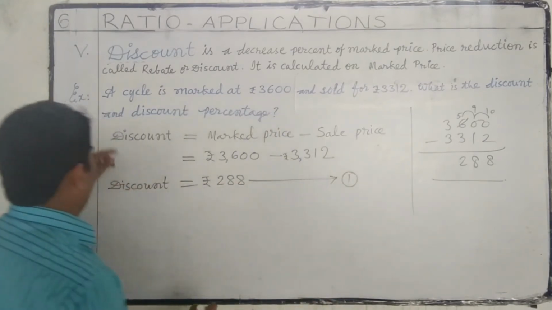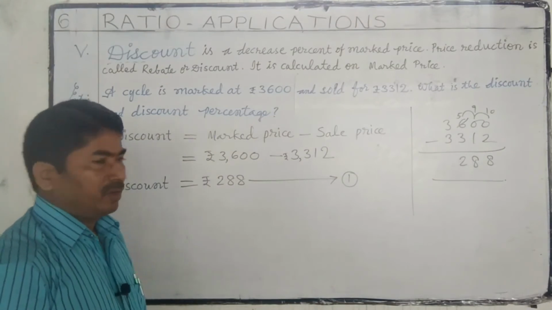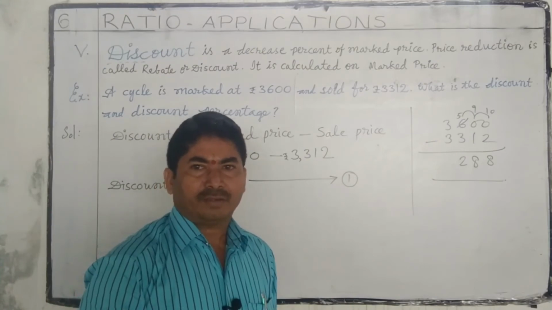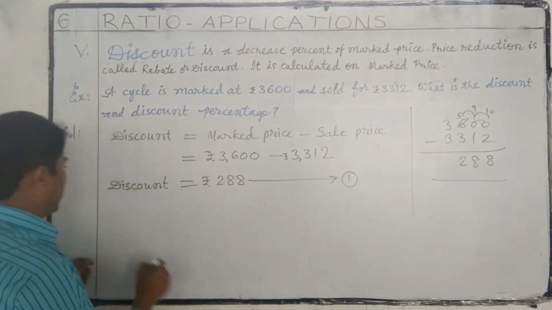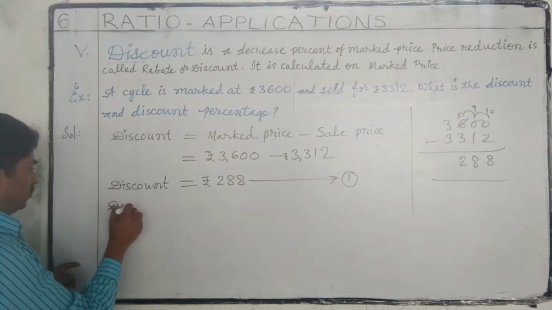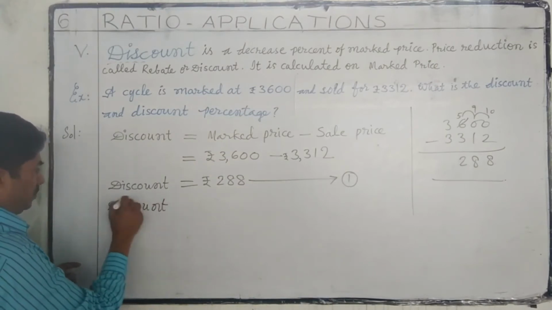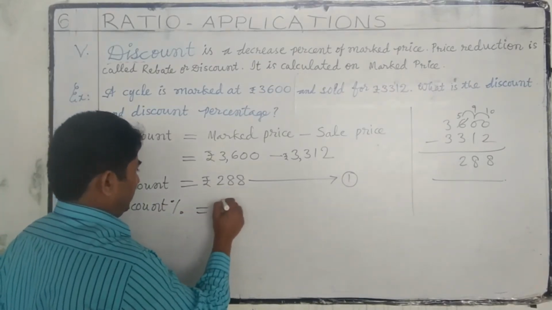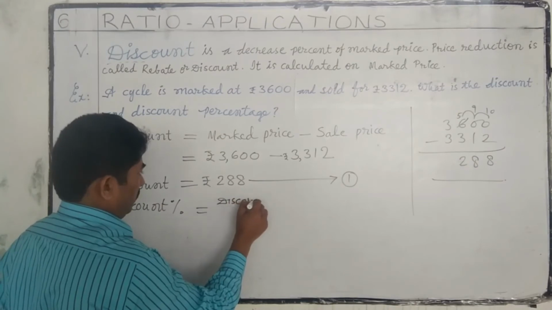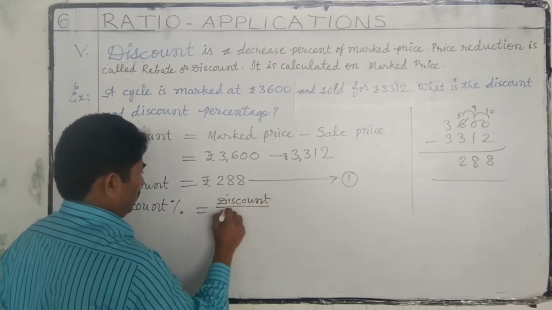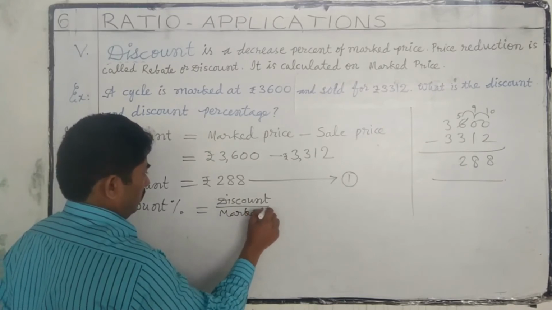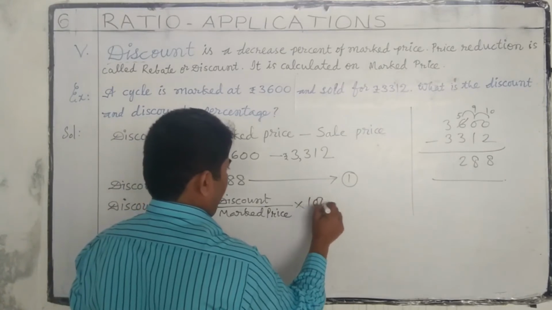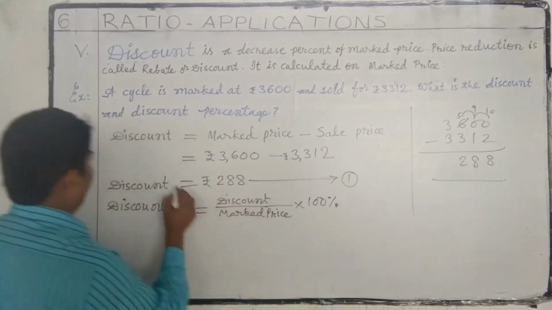Next, we have to find discount percentage. Discount percentage is calculated on market price only. So discount percentage is equal to discount by market price into 100%. This is the formula.